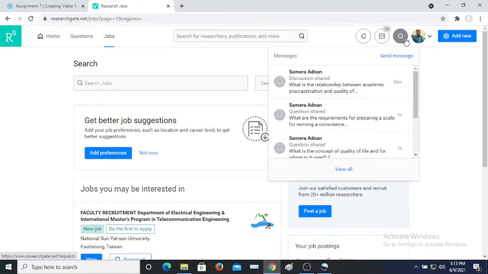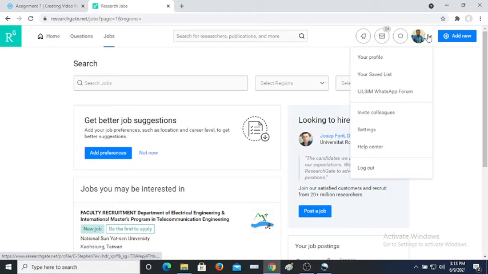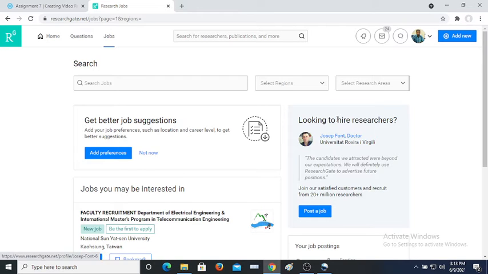And this is personal messages. If you want to make any request, you can do that. Currently I don't have any new request. Once you click this down arrow, you can see your profile, your saved list, and if you have any project or group, you can see it here. And this is invite colleague. If your co-author is not a member of ResearchGate, then you can invite them through this option. Then settings, help center and logout option.